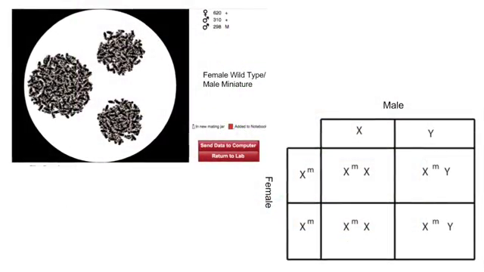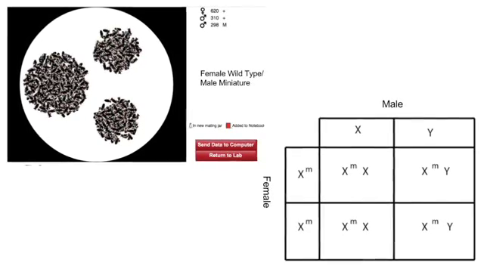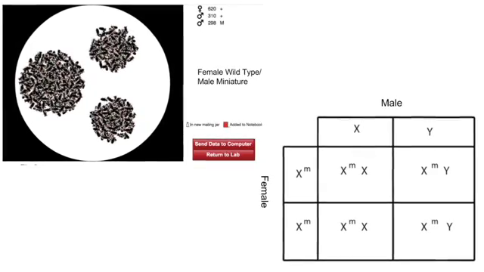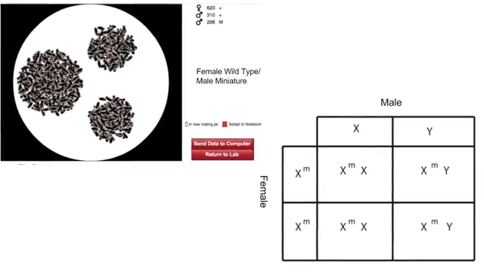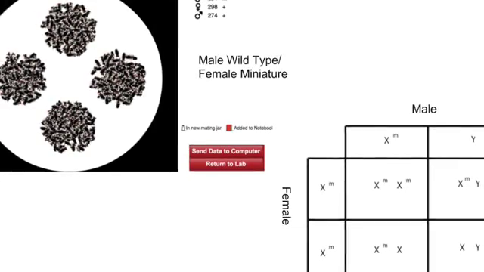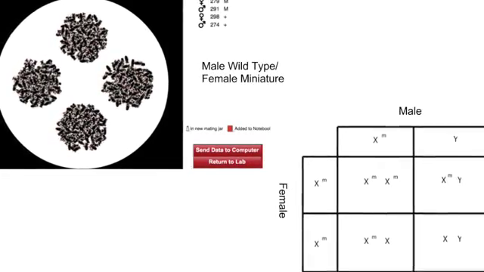We also found that there is a sex-linked recessive trait when both male and female wild type are crossed with miniature wing size. As shown in the data, the heterozygous female carrier can transmit the trait to 50% of their offspring. However, the male transmits either normal or gives off the disease.